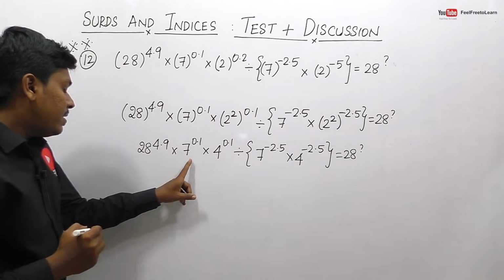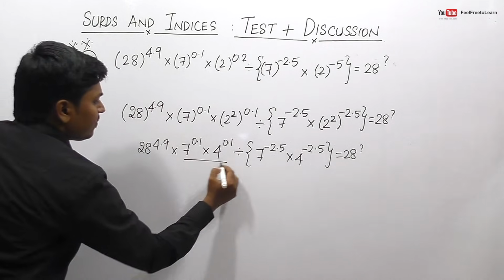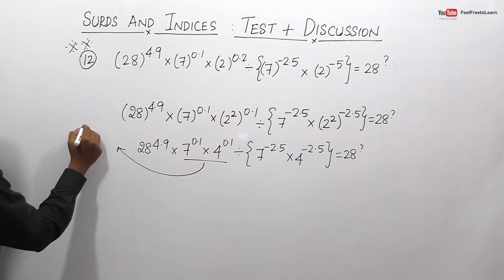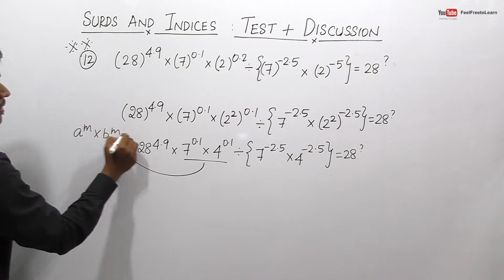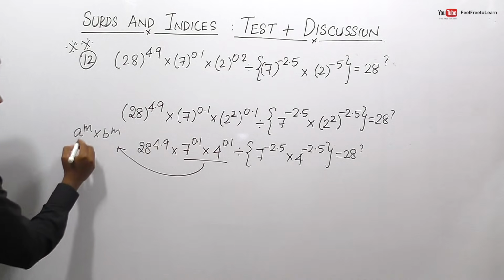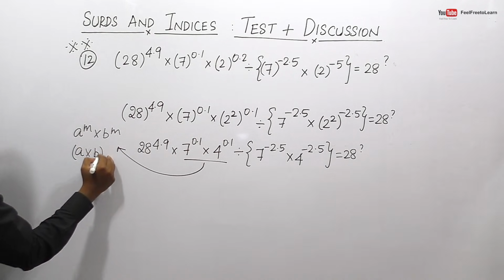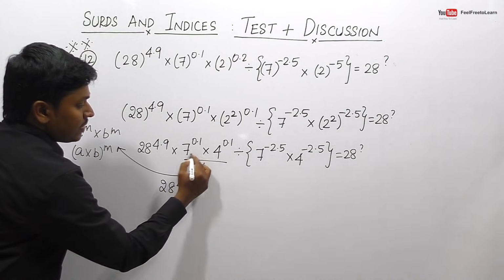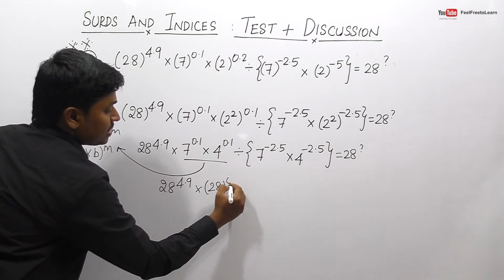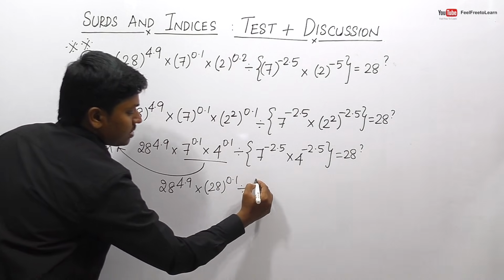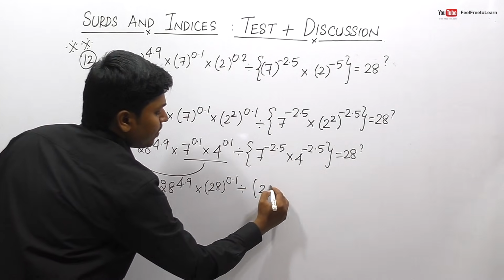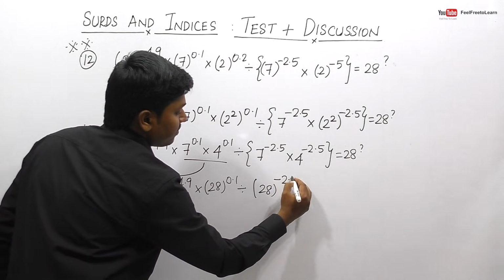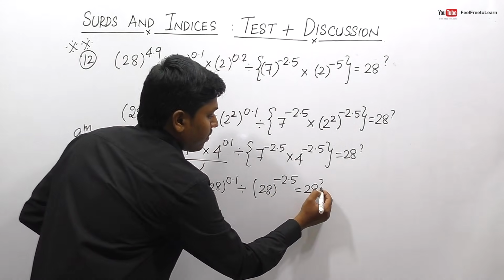So friends, listen here, this looks like a format called a power m into b power n, where the powers are same but the base is different. So this can be done as a into b power m. So 4.9, 7 into 4 will be 28 power 0.1. Division, so here 7 into 4 will be 28. So power minus 2.5 is equal to 28 power question mark.